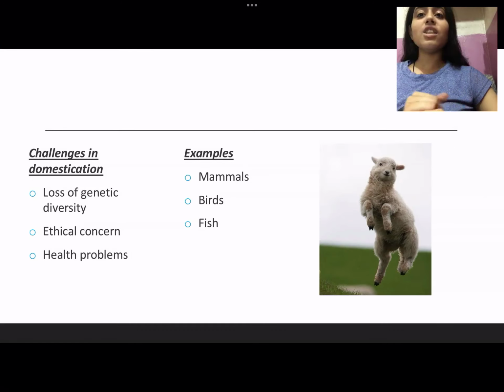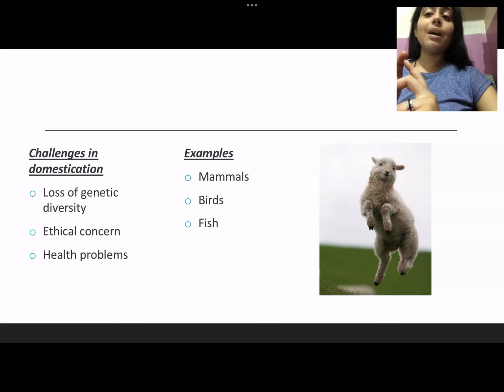And next are the challenges in domestication. One of them is loss of genetic diversity, because we are domesticating from our own point of view. Next is ethical concern, that we are exploiting the organisms and harming them. Next is health problems, because disease can be transmitted from domesticated animals to us as well.